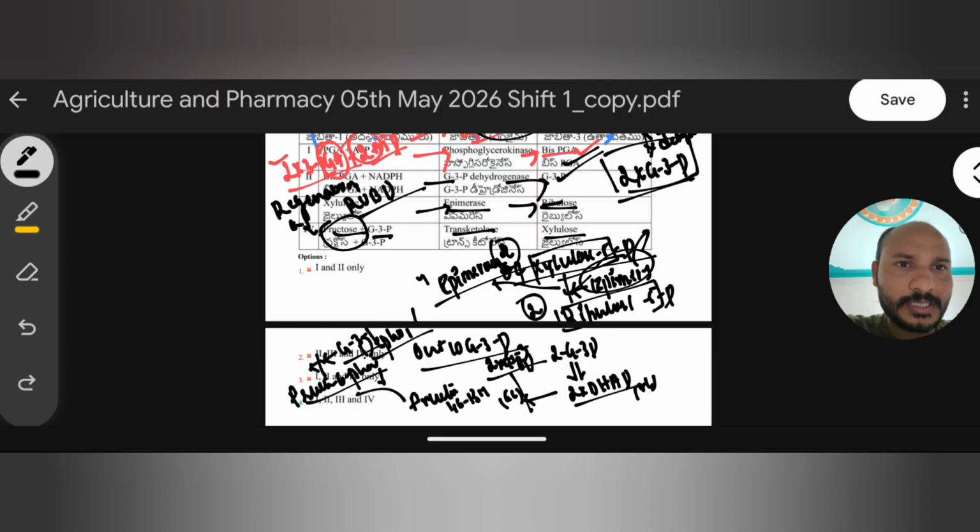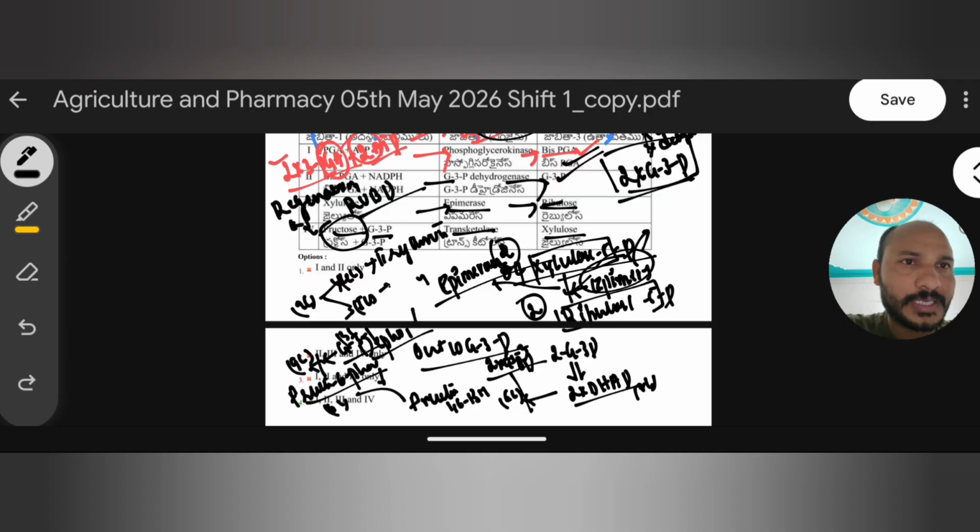Then 3 carbon glyceraldehyde 3 phosphate plus 6 carbon fructose 6 phosphate, 3 plus 6 is 9, so a 9 carbon compound is formed. This 9 carbon compound does not persist, so it divides into 2 important components, one a 4 carbon compound and the other a 5 carbon compound. From this 9 carbon compound, the 4 carbon compound is erythrose.